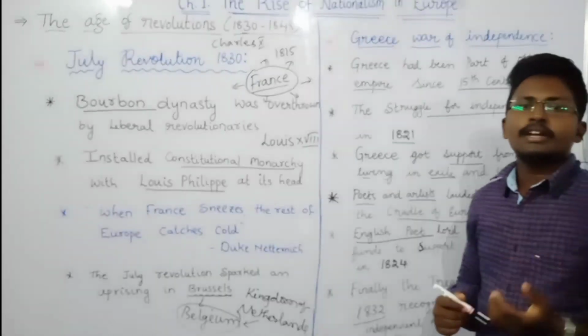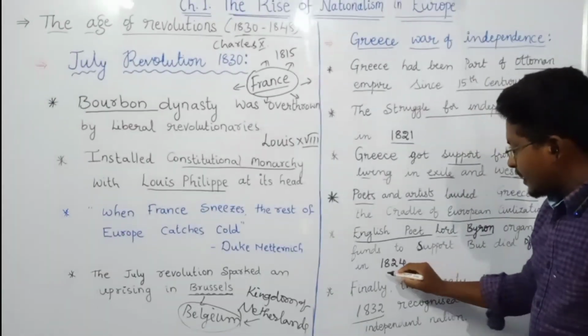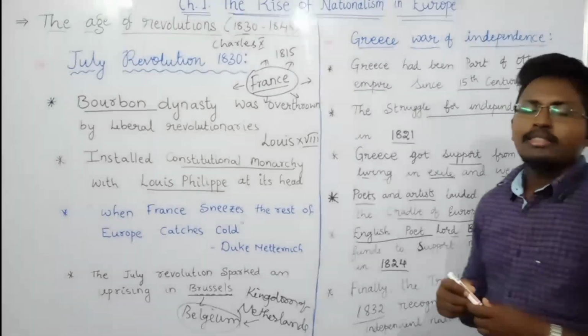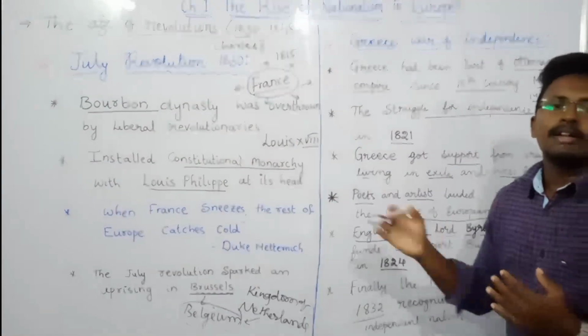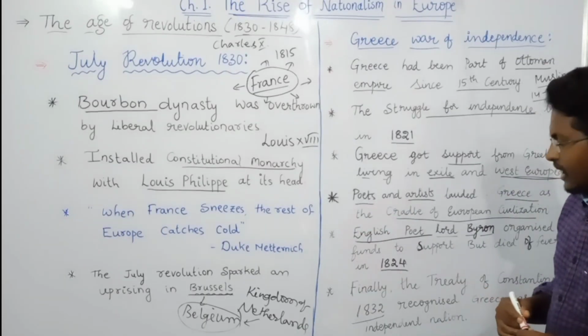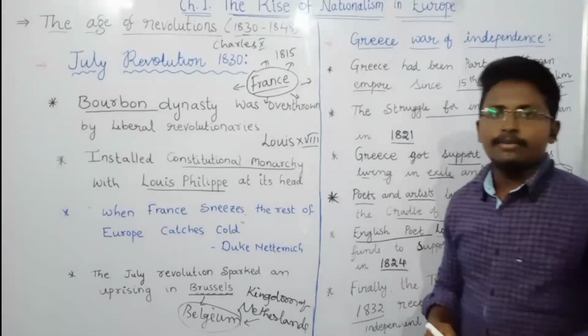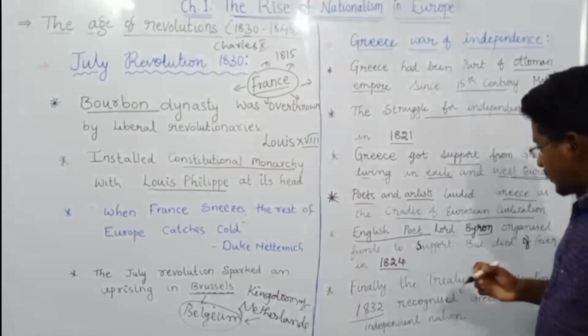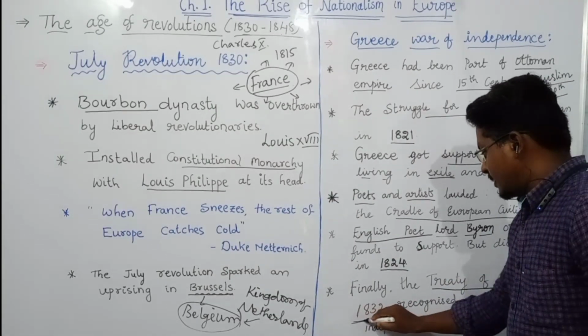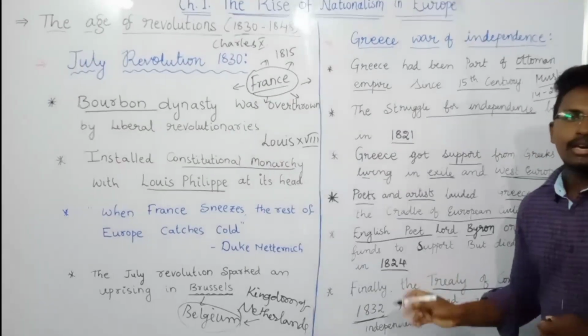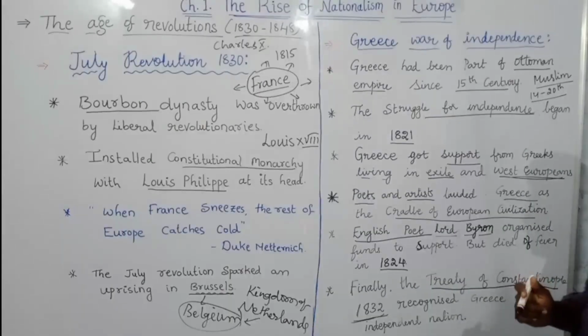But unfortunately, in the middle, in the year 1824 itself, Lord Byron died because of fever. And finally, when Greece got independence, they got independence in the year 1832 at the Treaty of Constantinople.